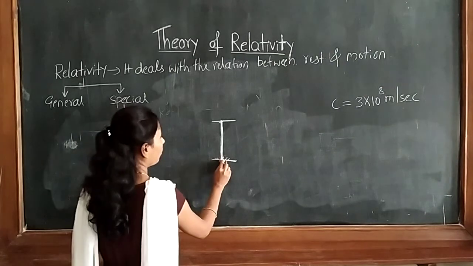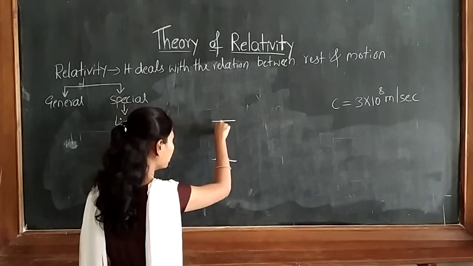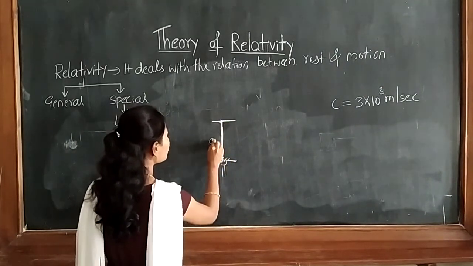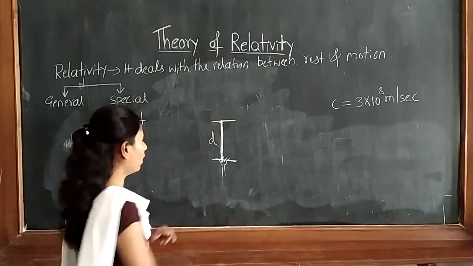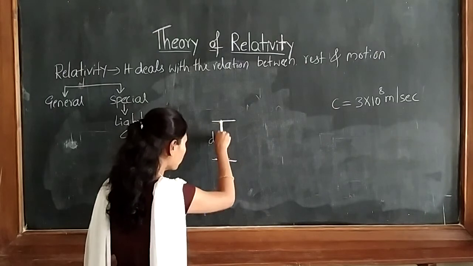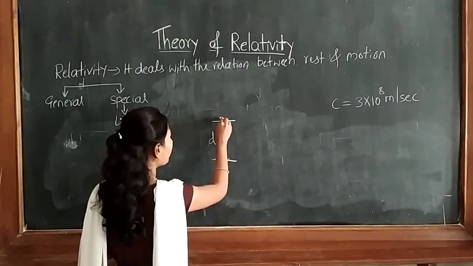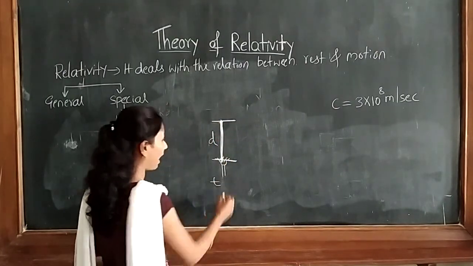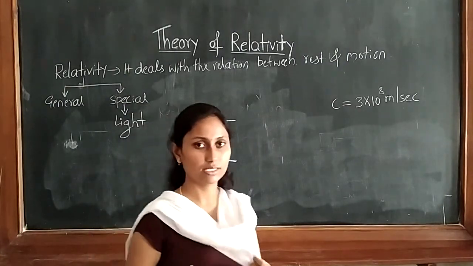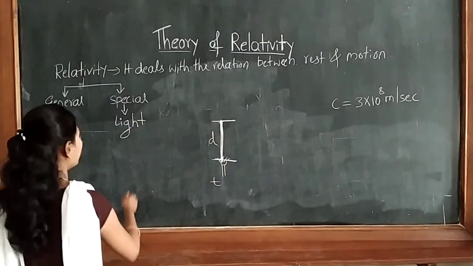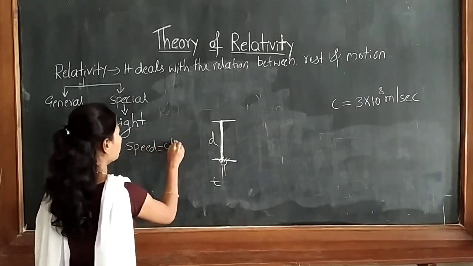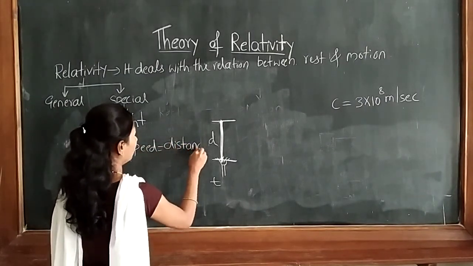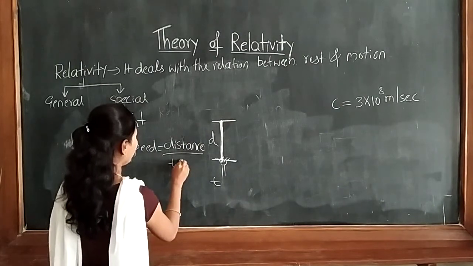Now in the first case, when the light moves and returns back, it is covering a distance. So let it be d. To move and to reflect back, it will take a time. So that time I will denote as t. We know speed is nothing but distance divided by time.